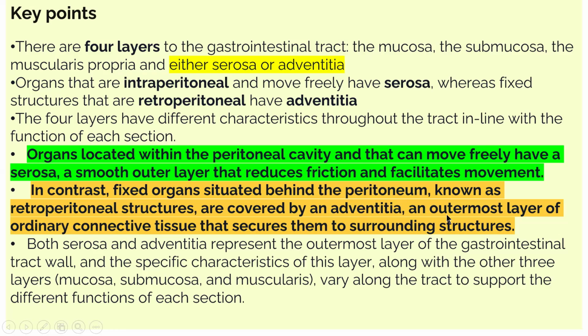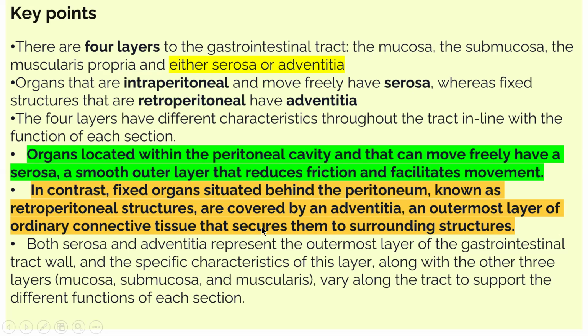Adventitia is an outermost layer. Serosa is also an outermost layer. Serosa helps in reducing friction and facilitating movement in the organs of the peritoneal cavity that can move freely. And adventitia is present in the fixed organs situated behind the peritoneum, which are called retroperitoneal structures.